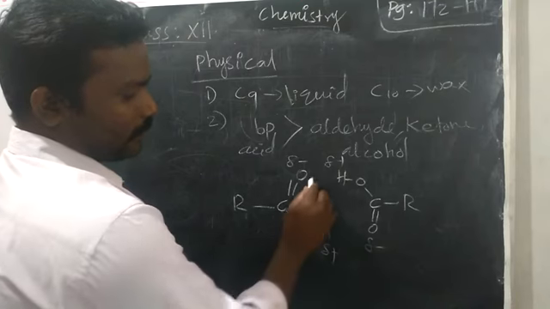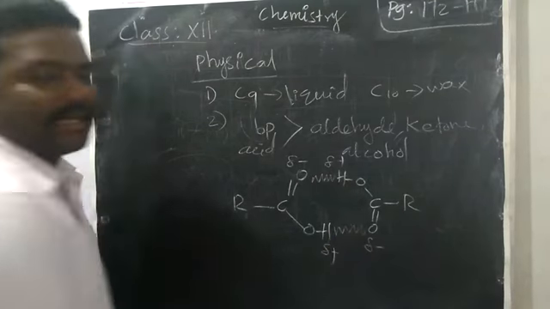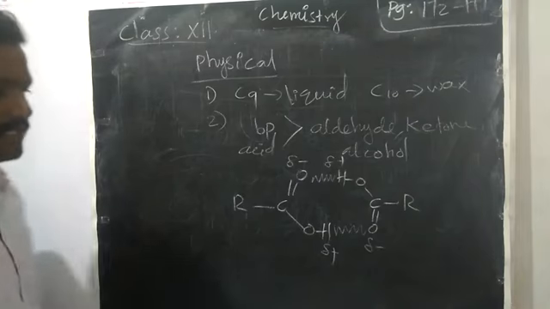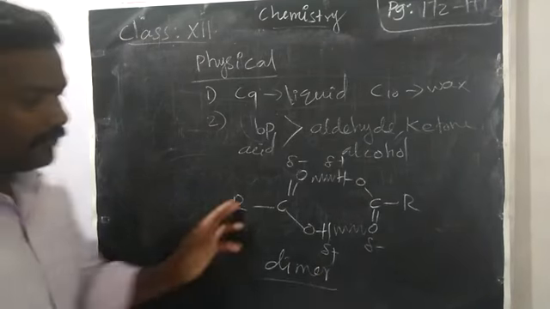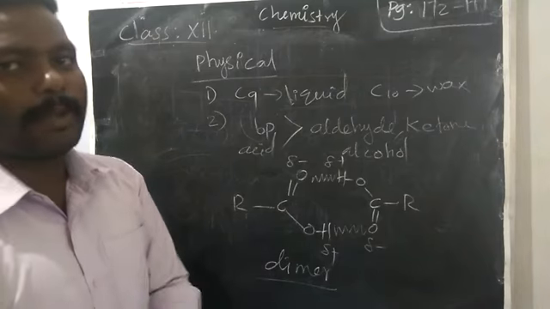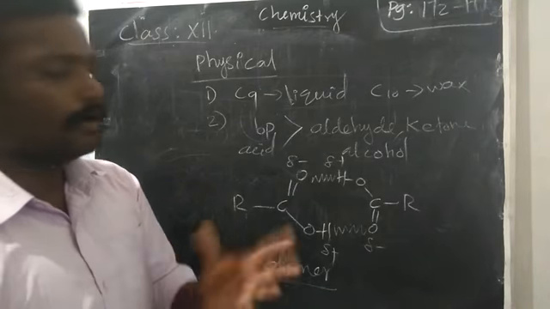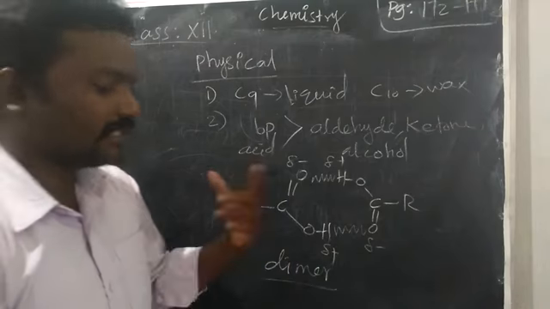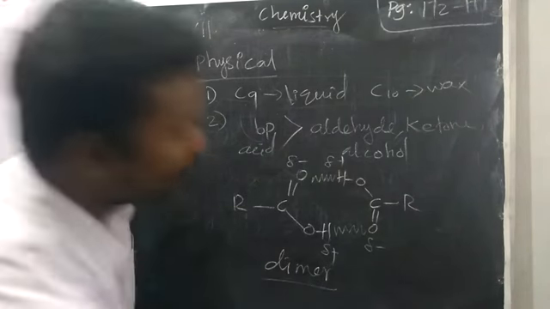So there is an interaction. This is what is called a hydrogen bond. Because of this dimer, di means two. Because two carboxylic acids form one ring structure, that is called a dimer structure. Because of this dimer structure, they have a high boiling point.